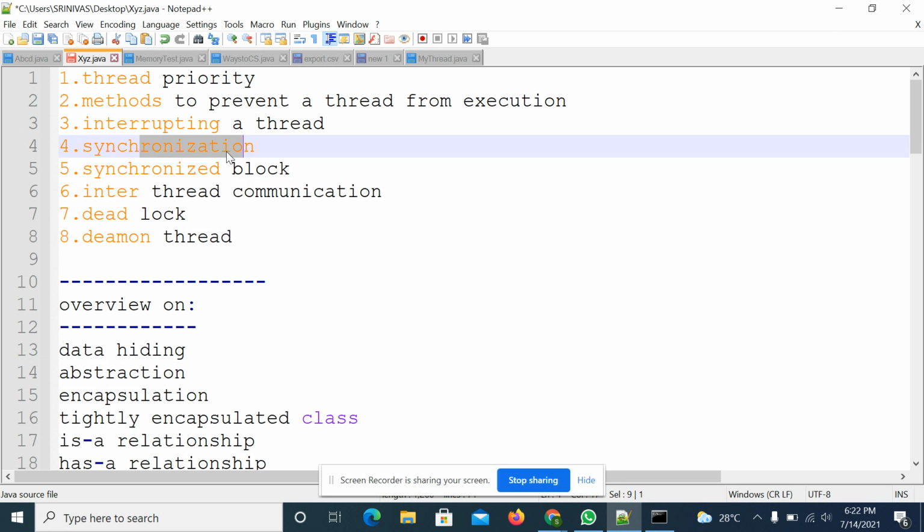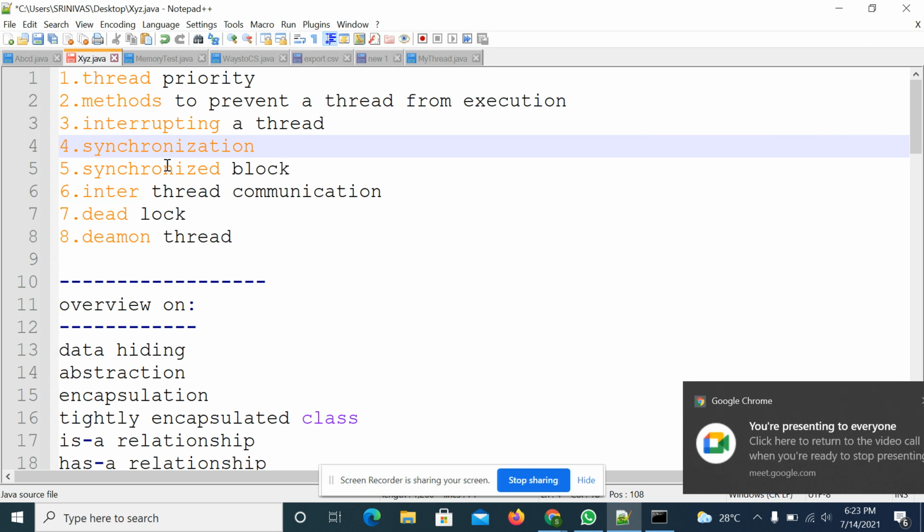This is very important. Here you will get two things: synchronization at class level and synchronization at object level. Class level means static methods, so how will it work in the case of a static method? Object level means a normal method. If a method is a synchronized, non-static method, how will it work? In the static case, how will it work? That means synchronized instance method and synchronized static method, how will it be in those cases?